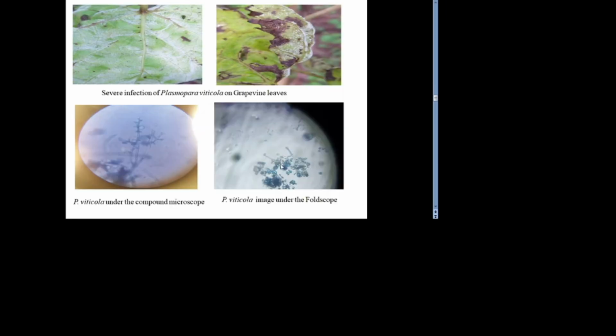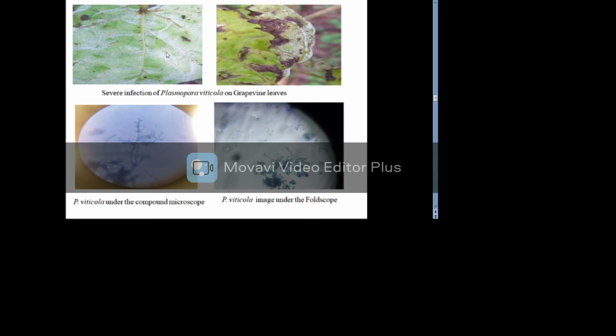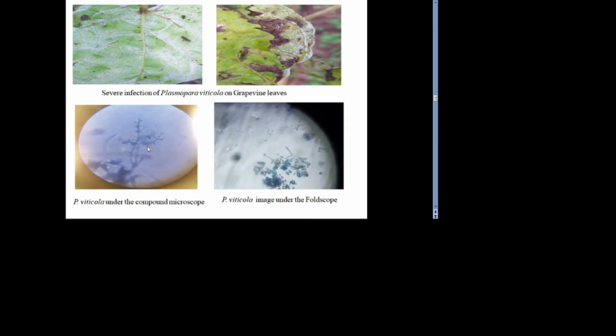These are the symptoms of infection shown on the leaves of the grapevine. The third image shows the Plasmopara viticola structure under the compound microscope, and the fourth image shows Plasmopara viticola under the Foldscope.